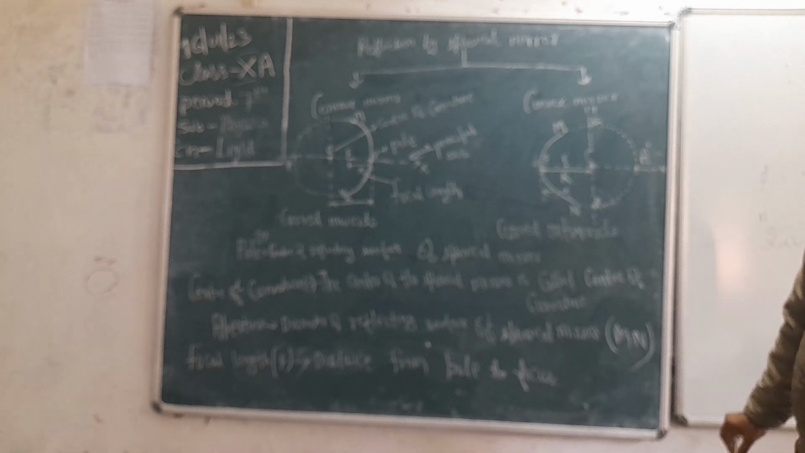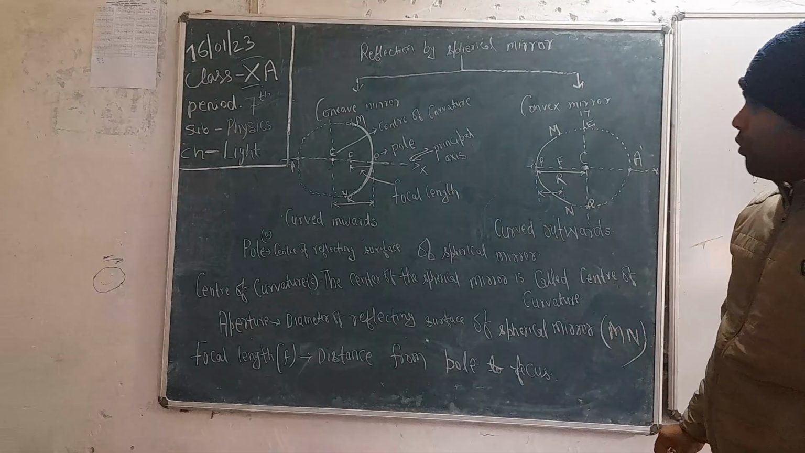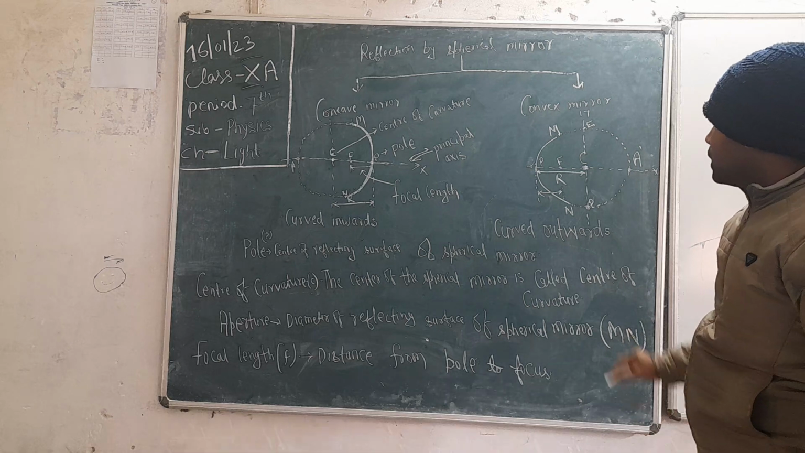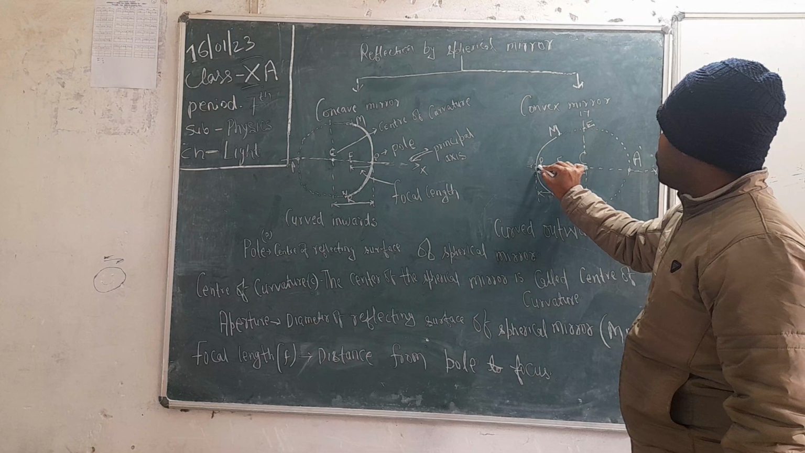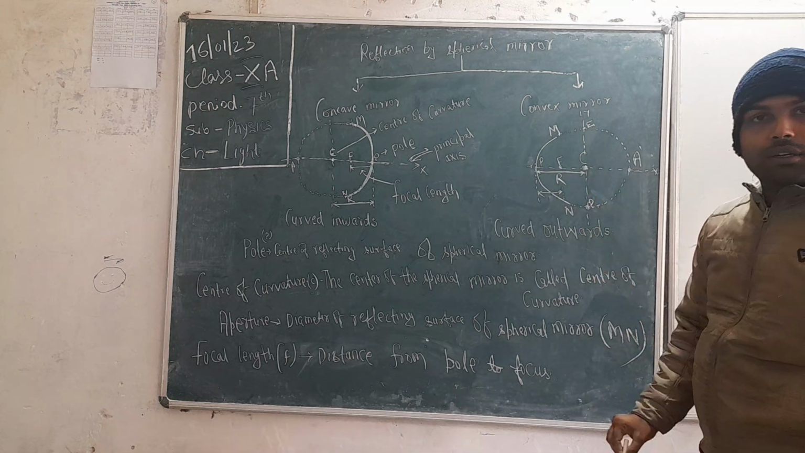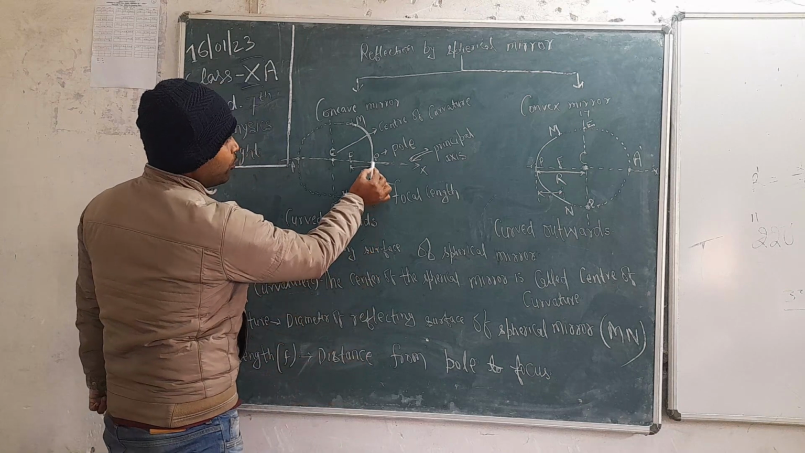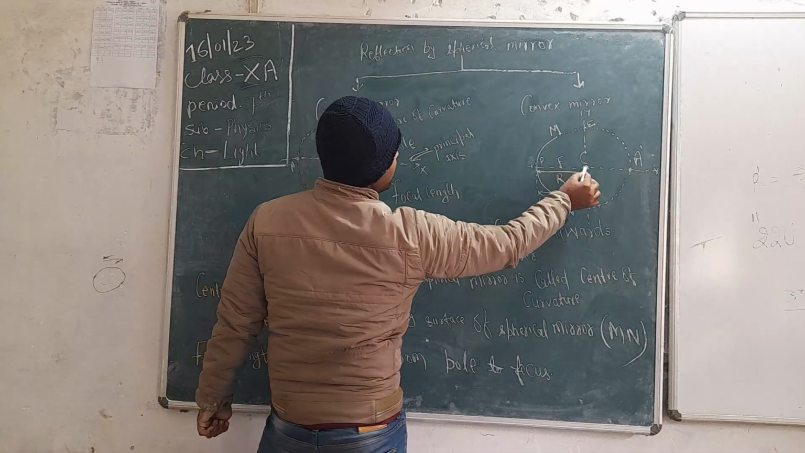Going to the next point. What is focal length? Now first tell me what is focus. Focus is the midpoint of the pole and the center of curvature. What is focus? Focus is the midpoint of pole and center of curvature.